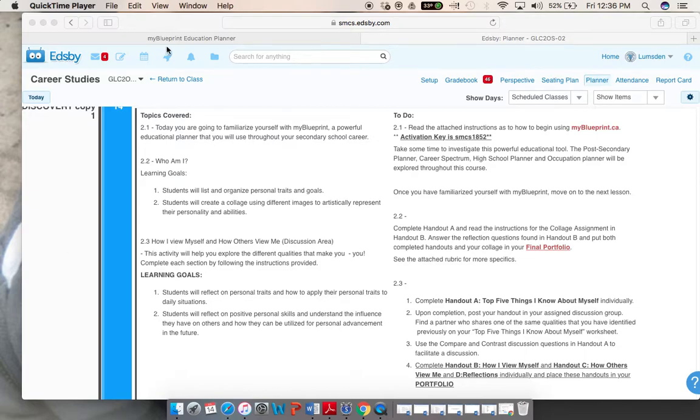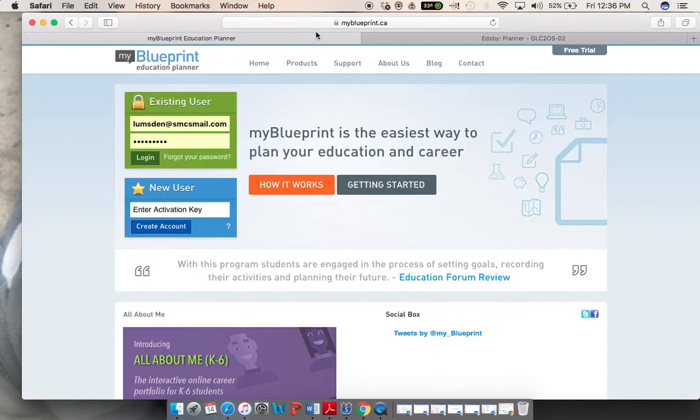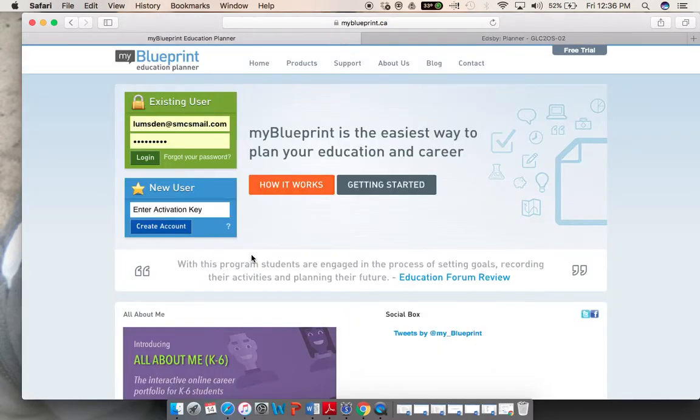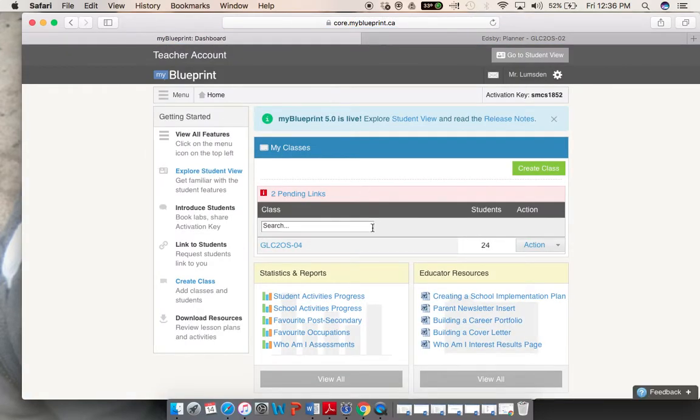So, a quick thing here. You want to go to myblueprint.ca, and you'll come to this as well. I'm already an existing user, which some of you may already be, and you just log in and go from there. Some of you are new users, so again, you want to enter the activation key. Again, the activation key is right here, SMCS 1852. Once you do that, just follow the instructions and you'll come to the main dashboard, which I'm about to get into right now. Actually, this is the teacher's dashboard.